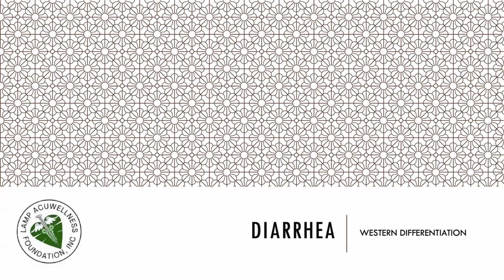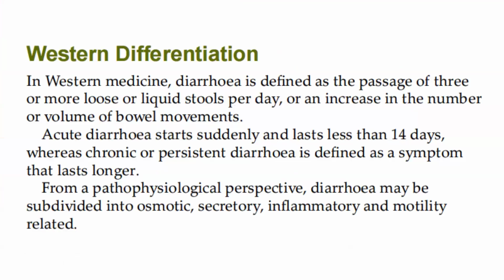Let's now discuss diarrhea and its Western differentiation. In Western medicine, diarrhea is defined as the passage of 3 or more loose or liquid stools per day, or an increase in the number or volume of bowel movements. Acute diarrhea starts suddenly and lasts less than 14 days, whereas chronic or persistent diarrhea is defined as a symptom that lasts longer. From a pathophysiological perspective, diarrhea may be subdivided into osmotic, secretory, inflammatory, and motility related.